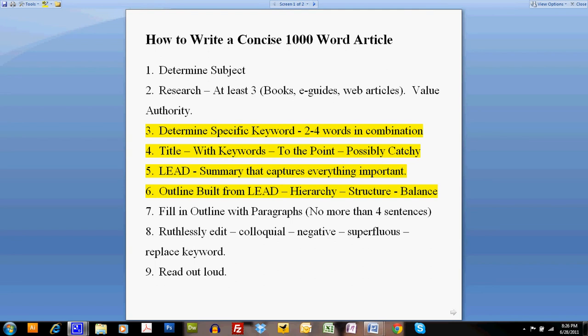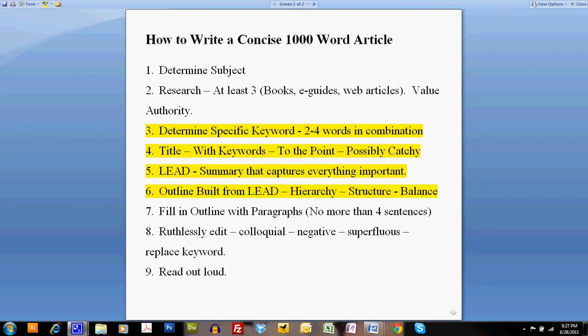So we don't want to have one part of the hierarchy take up 50% and the other 3 parts of the outline take up only 10% each. So we're looking for more balance. We don't have to have exact balance, but ideally, if you were going to have 5 paragraphs in an article, then they would be approximately the same size.